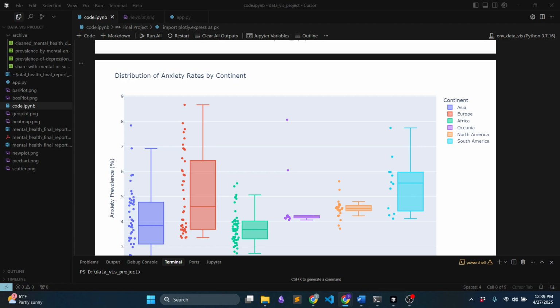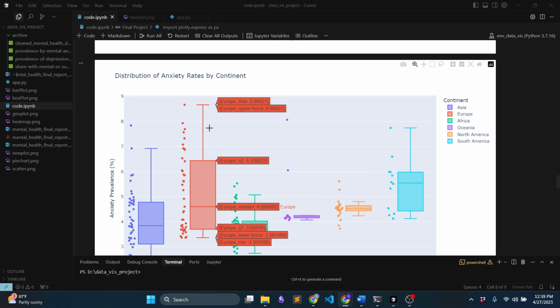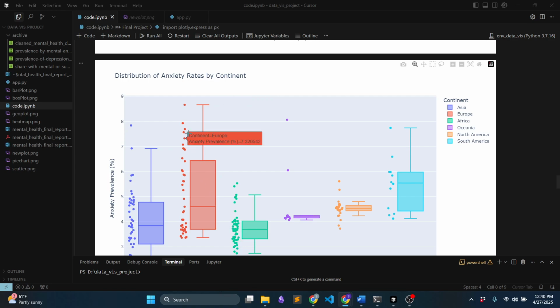Another one is the box plot for anxiety prevalence by continent. I found that Europe shows the widest spread of variability in anxiety rates, with several high outliers nearing almost 9%.